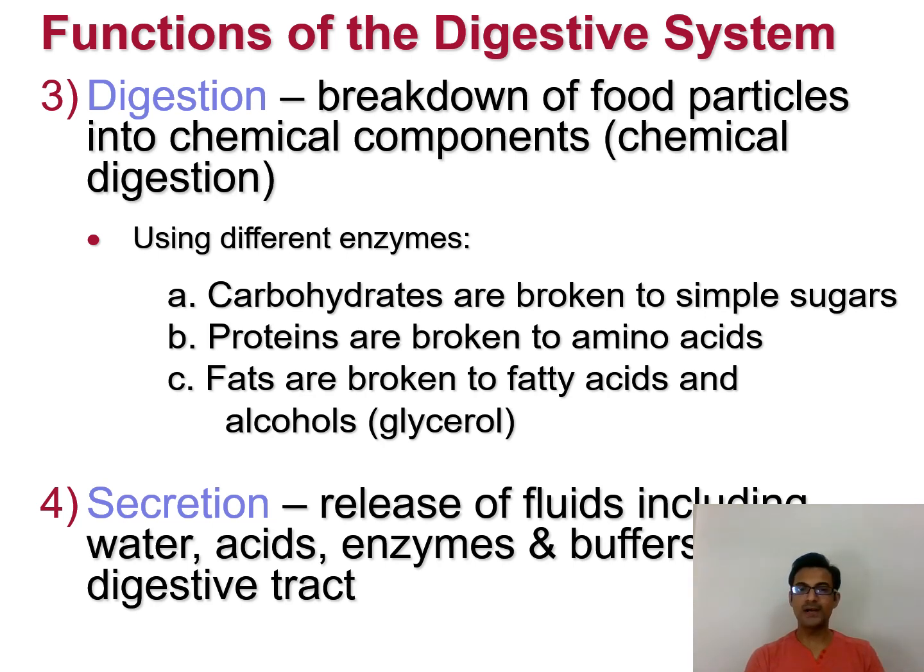The next important function is secretion. By secretion, we mean release of various fluids including water, acids, enzymes and buffers into the digestive system.